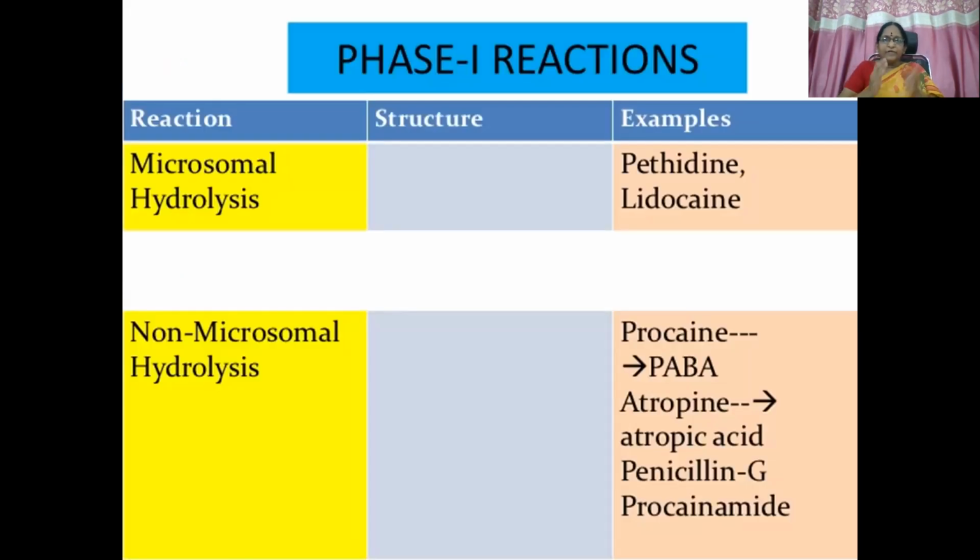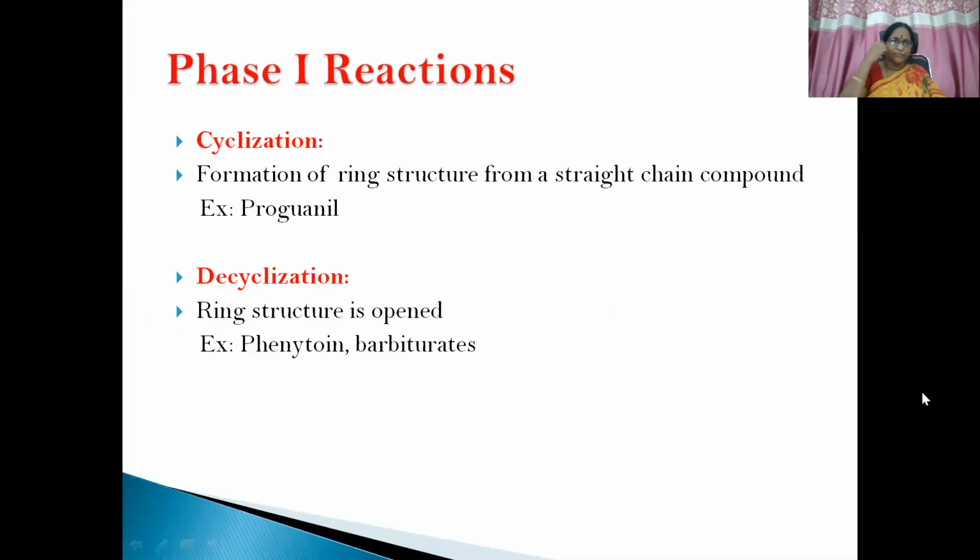Then comes phase 1 reactions in detail. Apart from oxidation, reduction, and hydrolysis, we have microsomal hydrolysis and non-microsomal hydrolysis. Examples are pethidine and lidocaine, and procaine getting converted into PABA, atropine to atropic acid, and procaine to procainamide. The same for non-microsomal hydrolysis.